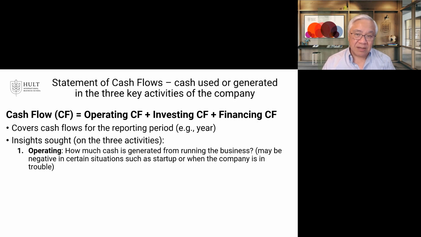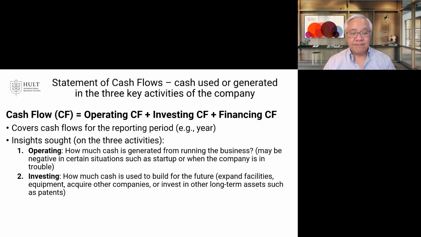In a startup, it could be negative because as we're growing the business, we may be generating loss, or we may generate very low profits, and we have to constantly grow our inventories and our receivables as we're growing the business. So operating activities will lead to a number, and that is the cash generated or provided by operating activities.